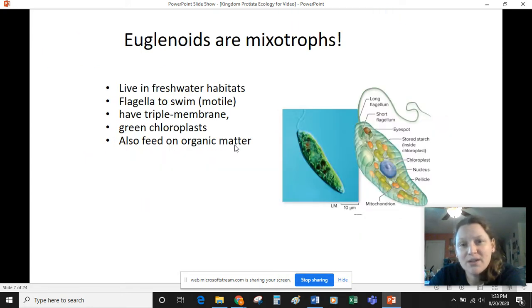There are a few that are mixotrophs as well. So the euglenoids, like Euglena, are actually able to photosynthesize. It has chloroplasts, so we can see that in the diagram here. And they also have a little feeding groove where they take in food and ingest nutrients as well.